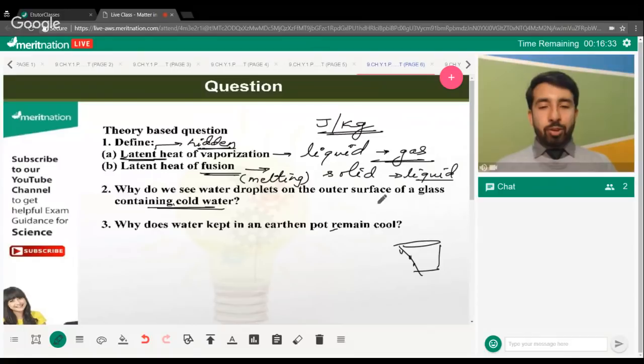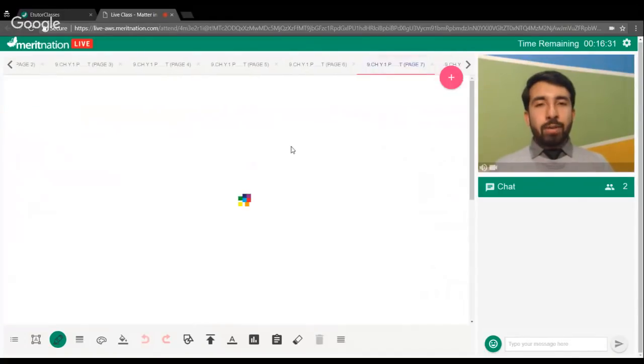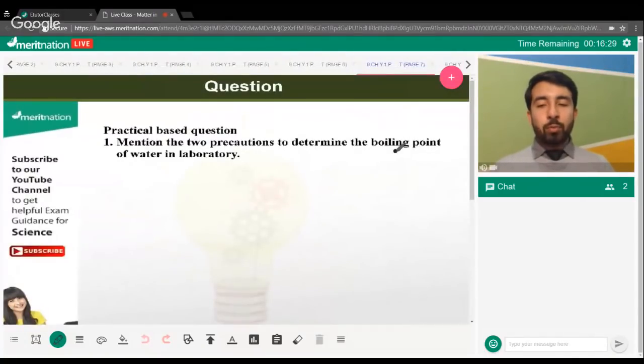Exactly. Correct, Raja. Moving on to your practical based question. The question is, mention two precautions to determine the boiling point of water in your laboratory.